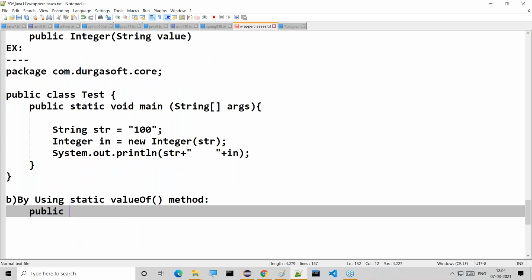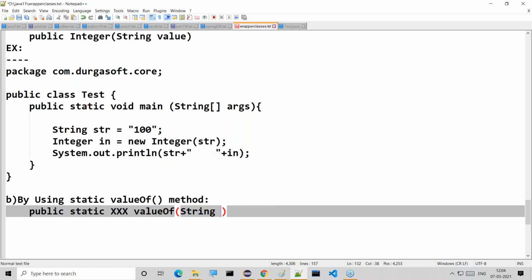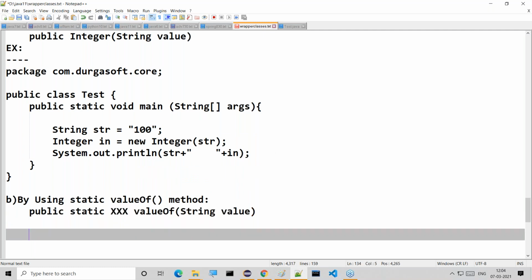Public static, again capital XXX dot valueOf of String value. The string value is what we provide here.